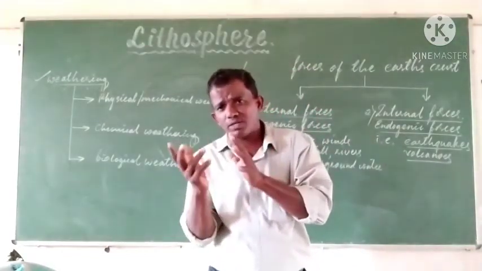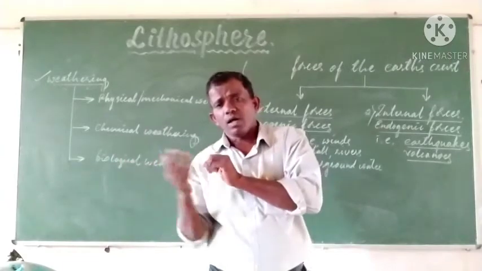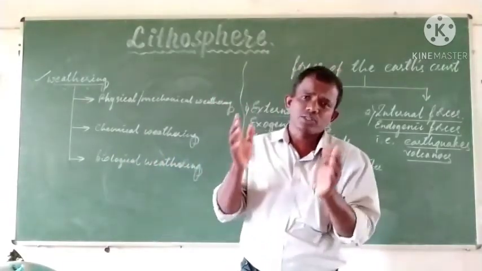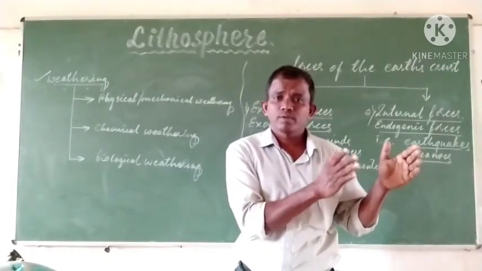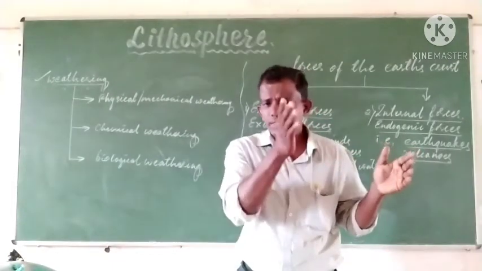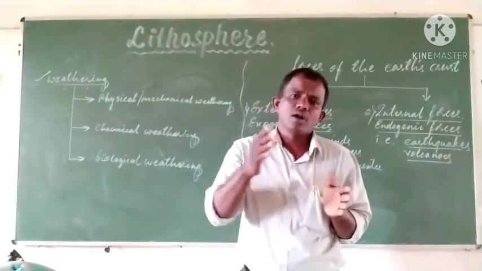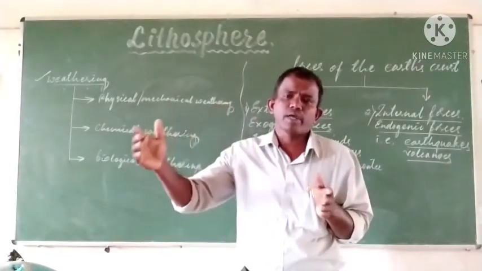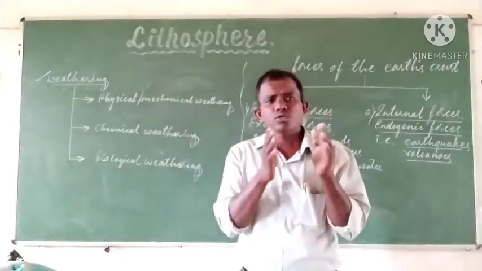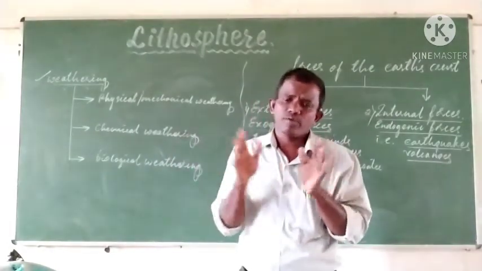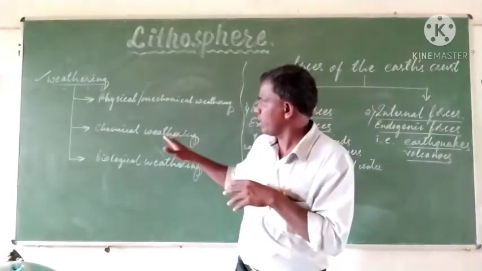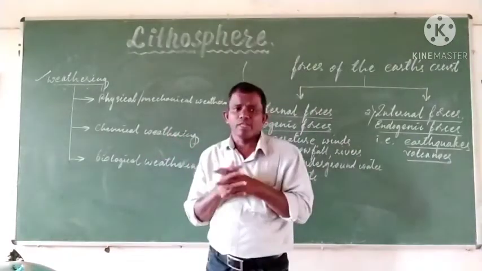Such kind of reaction of the chemicals with the other chemicals added by the agents of water, that means rainwater, or due to oxygen, carbon dioxide, etc., causes the breaking down of the rocks, which we call chemical withering.